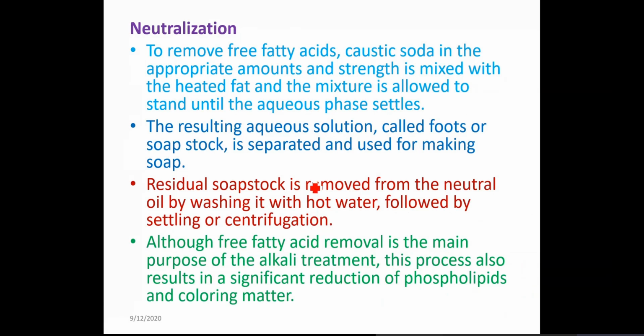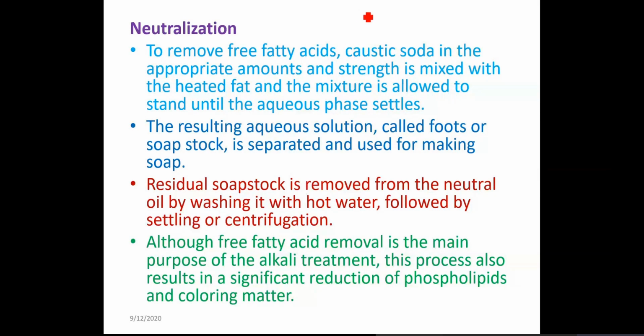Then you have a phase called neutralization, to remove the free fatty acid. As I mentioned before, where has this free fatty acid come from in the seed? Naturally, it is either due to hydrolytic rancidity, because there is already moisture present in the seed. As I explained yesterday, in the presence of water, triacylglycerol molecules are converted into di, into mono, and mono into free fatty acid.